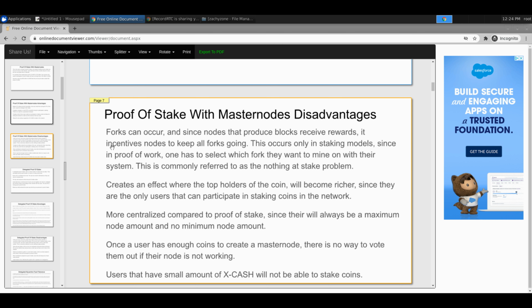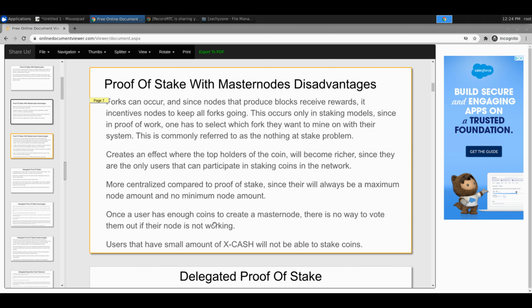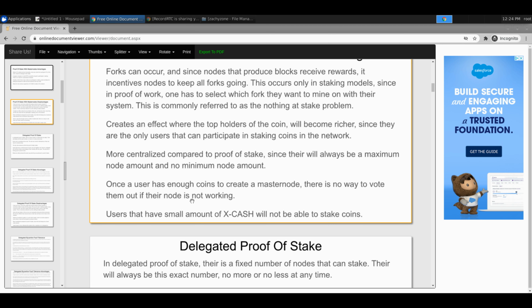Obviously, this creates added disadvantages: it creates centralization. It's centralized, of course, because you're limiting how many people can get in, and you're limiting it by money essentially, because you have to buy these coins. Or you can mine them, but you'd have to have the means to do that.